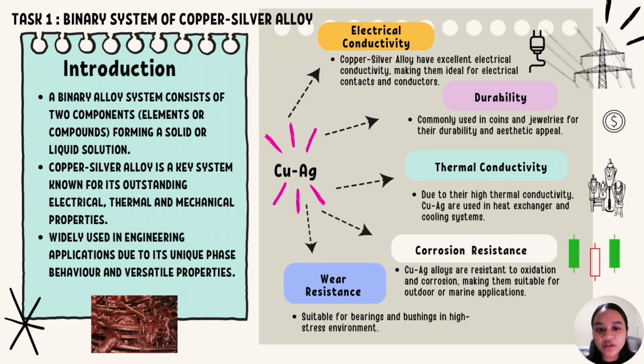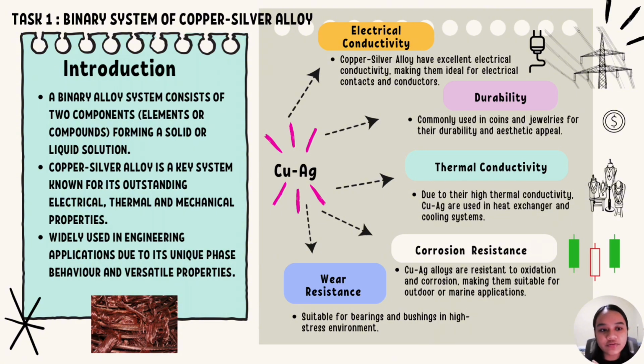Okay, so first of all, what is a binary alloy system? A binary alloy system consists of two components, either elements or compounds, that can form a mixture, either solid or liquid. One such important system is the copper-silver alloy. This alloy is well known for its exceptional electrical and thermal conductivity, combined with mechanical strength and corrosion resistance, making it ideal for numerous engineering applications. In this presentation, I'll break down its applications, why it's chosen, and the components that define it.